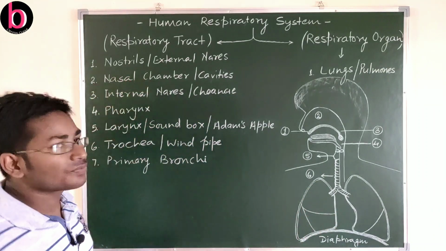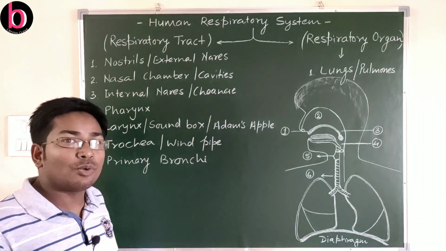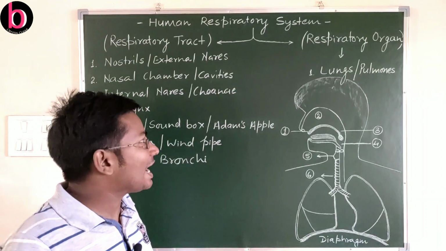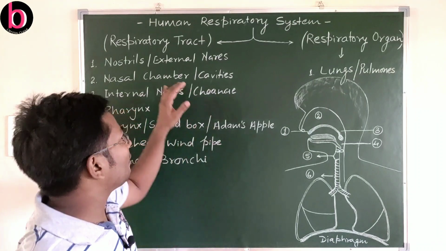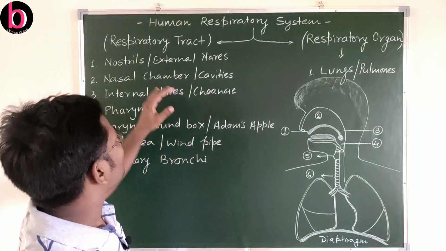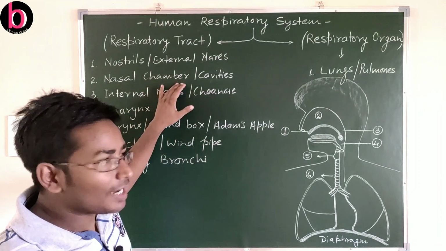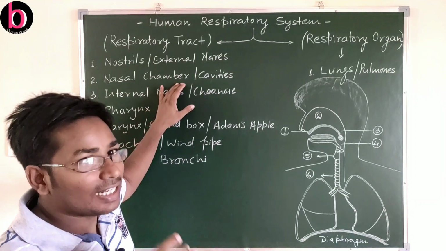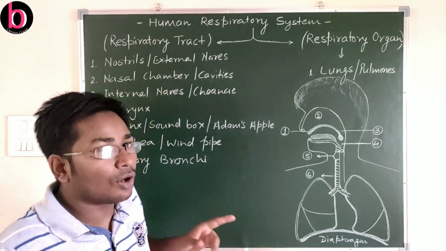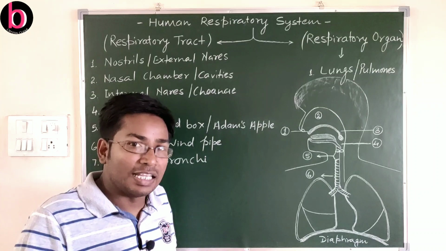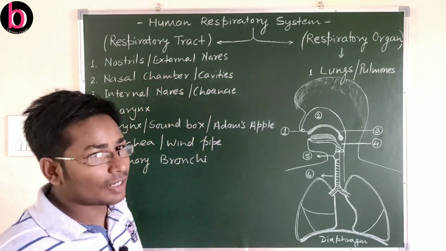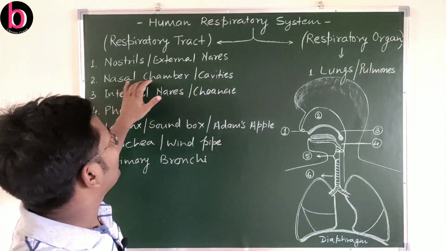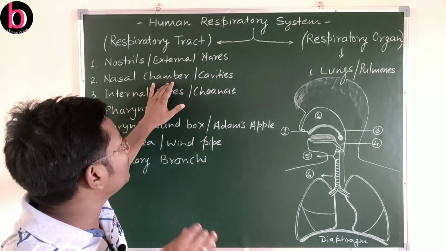So this is also for regulation of the air which we are taking in. It brings the air temperature in line with our body temperature. Here there are also a number of epithelial layers that help in the sense of smell. So olfactory epithelium is also here in this nasal chamber. There is also lysozyme secretion along with mucus.